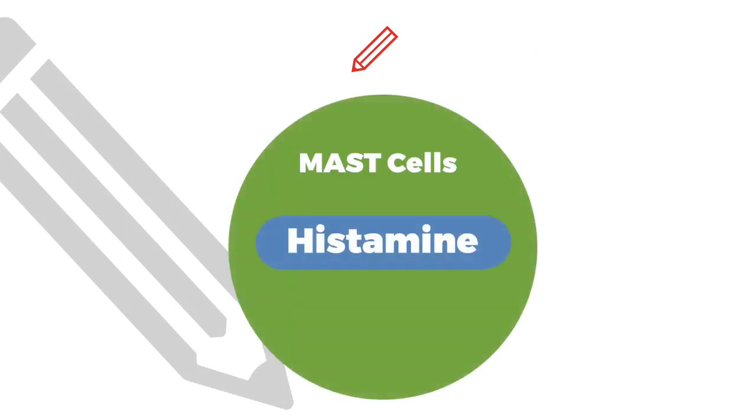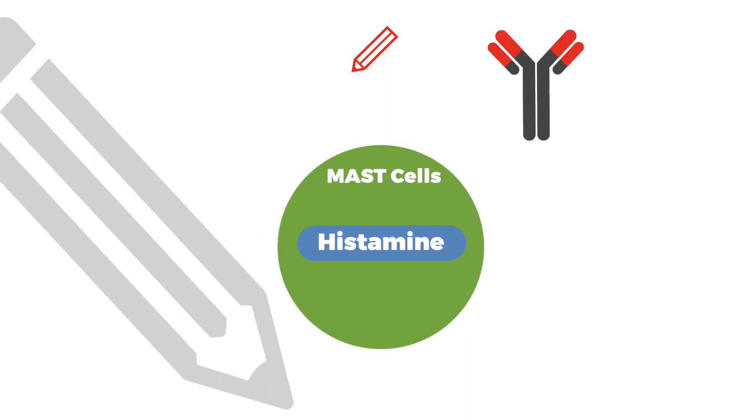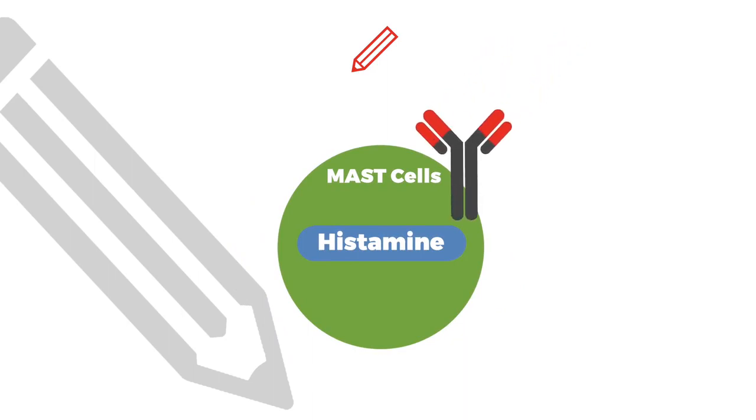Make sure you remember that histamine is always found within mast cells, and what's the other type of cell? Basophils, yes, right there. And the very first time you're exposed to an antigen, there are no symptoms, but something does happen, which is that IgE antibodies are produced, and they come and bind to the surface of this mast cell or basophil.